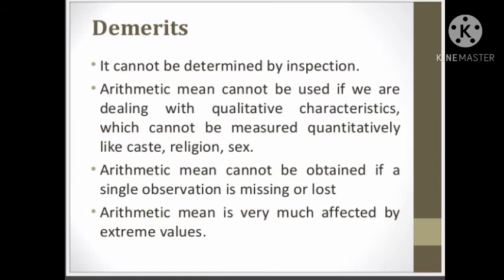Demerits of mean. It cannot be determined by inspection. Arithmetic mean cannot be used if we are dealing with qualitative characteristics which cannot be measured quantitatively, like caste, religion and sex. Arithmetic mean cannot be obtained if a single observation is missing or lost. Arithmetic mean is very much affected by extreme values.